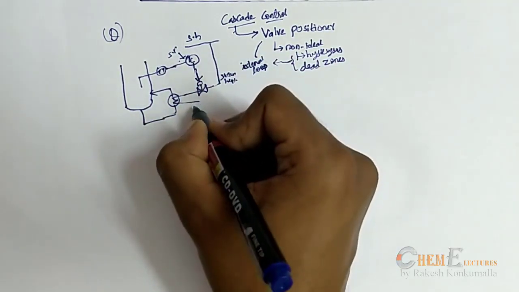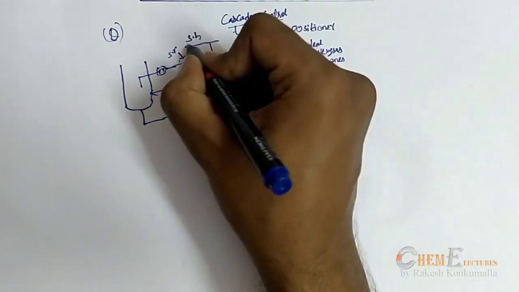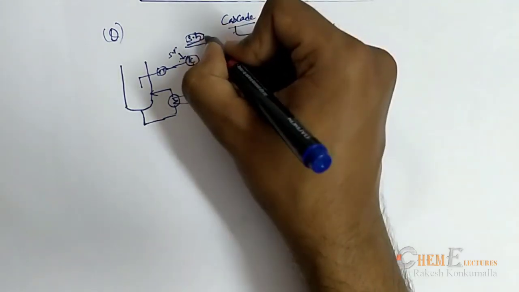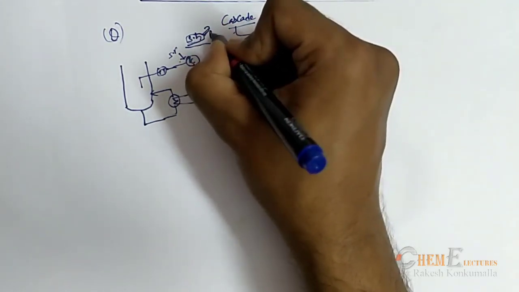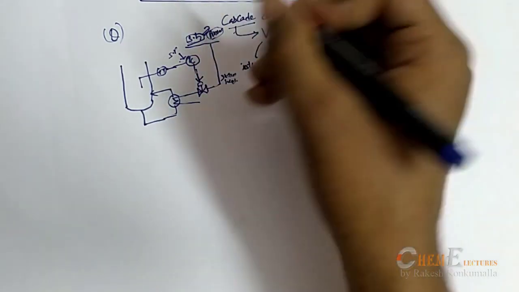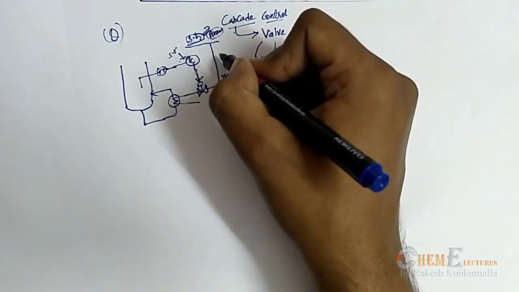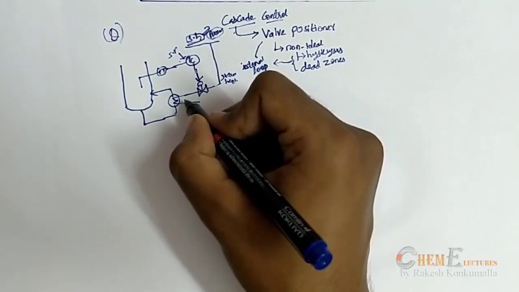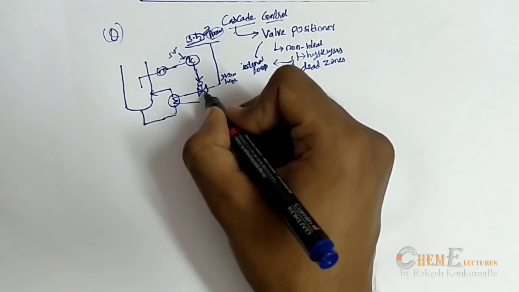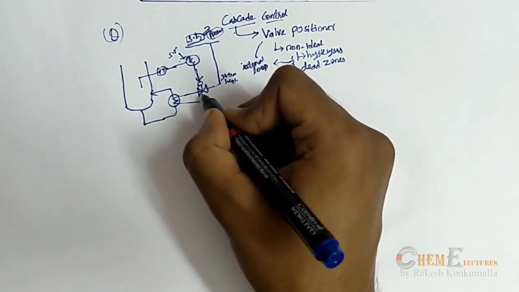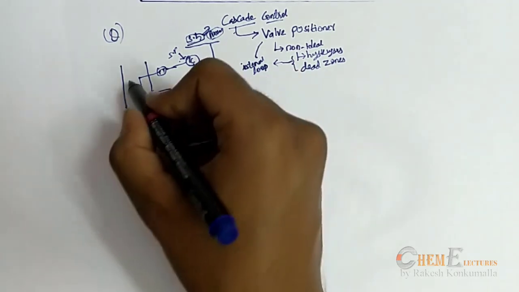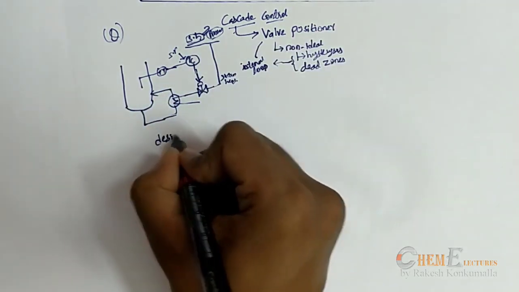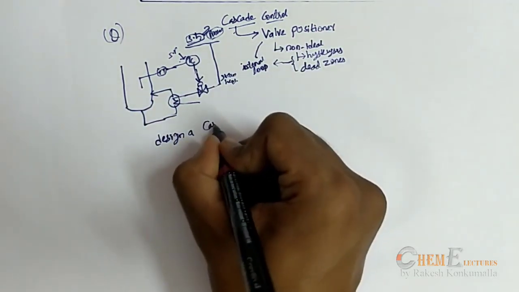Now in this distillation column, as you know, a steam header gives steam to various different units, and sometimes if there is any pressure change in the steam header, then what will happen? This pressure change will fluctuate the flow of the steam into the reboiler. So when there is a reduction or increase in flow, it will disturb the distillation column temperature. Now to avoid this, design a cascade control loop.